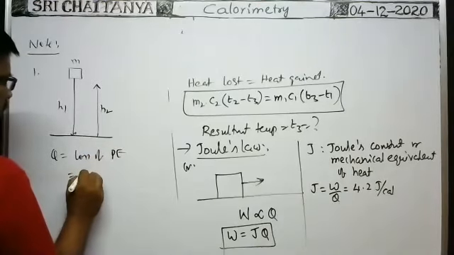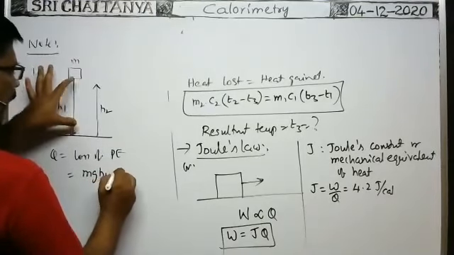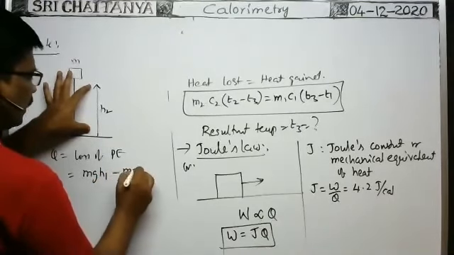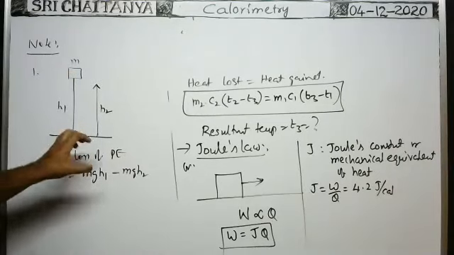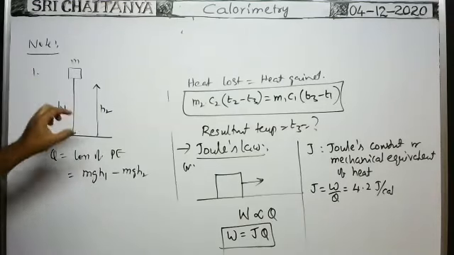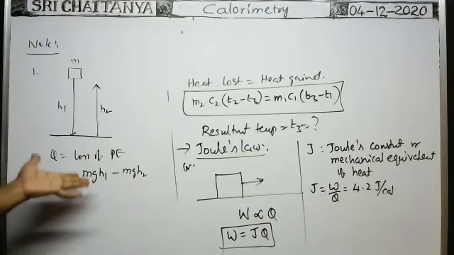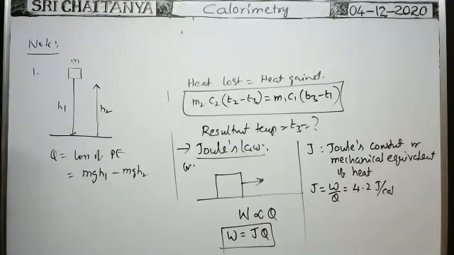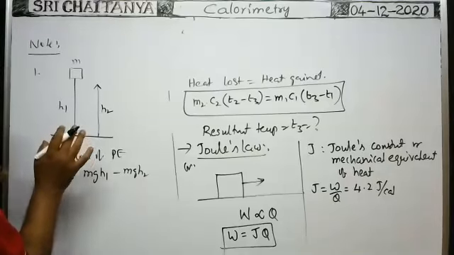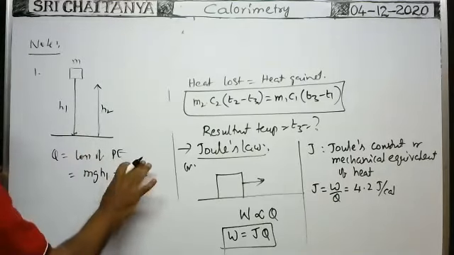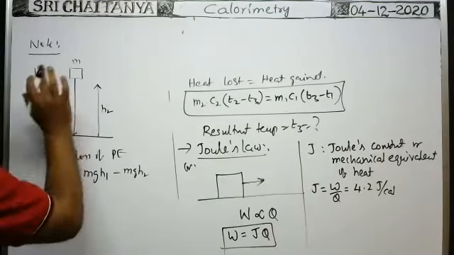What is the loss of potential energy? Whenever it is at a height h1, the potential energy is mgh1. When it is at a height h2, potential energy is mgh2. So loss of potential energy is this one. If this loss of potential energy is converted into heat energy and is absorbed by this block alone, what is the rise in temperature of the substance? They may ask like that. According to the conservation of energy principle, loss of potential energy is equal to heat energy supplied to raise the temperature of the block.